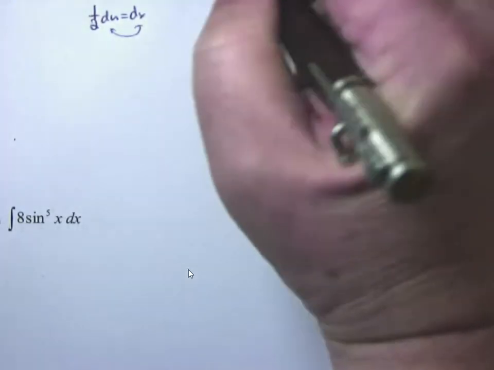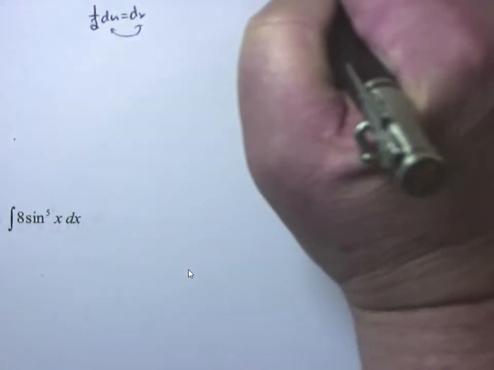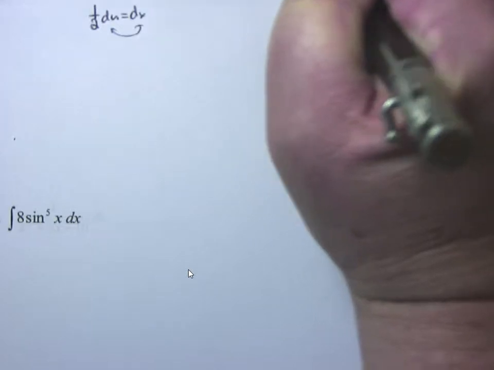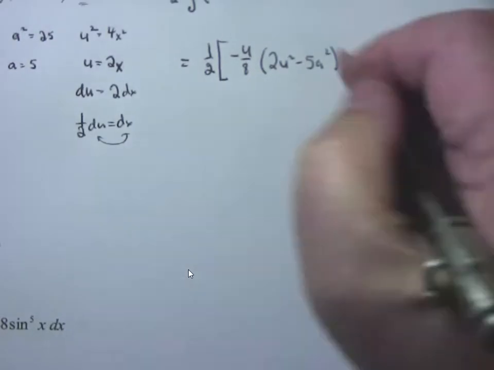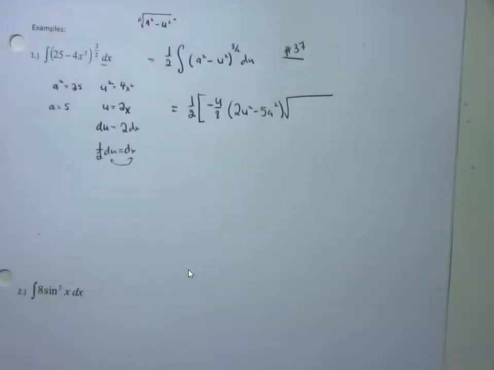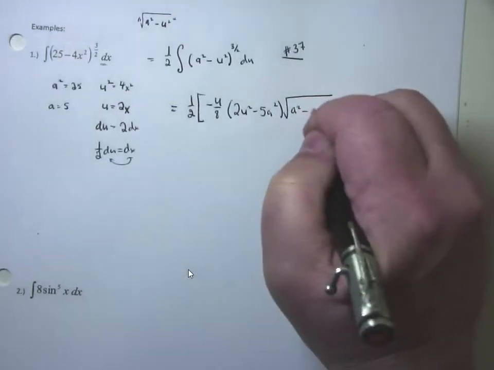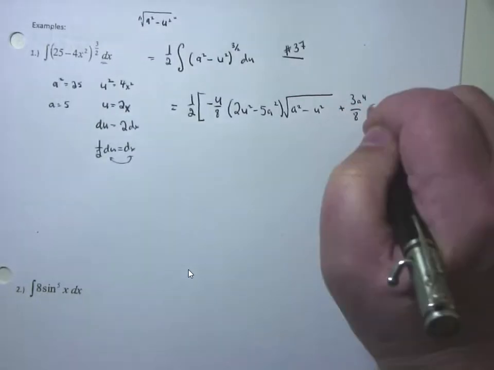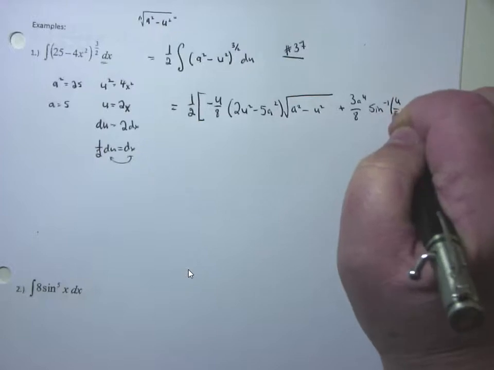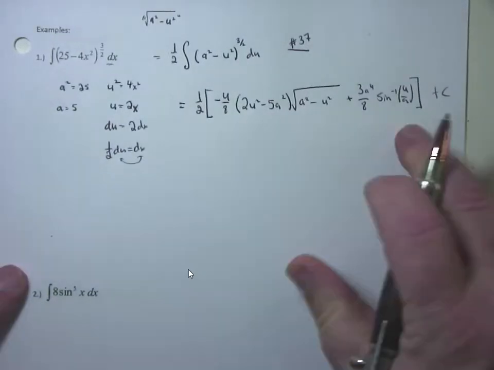So this comes into negative u over 8, parentheses, 2u squared minus 5a squared, times the square root of a squared minus u squared, plus 3a to the 4th over 8 sine inverse of u over a. All I'm doing right now is literally copying it off the formula sheet. I close the bracket off because of that 1/2, and then one big old plus c. So this is literally formula number 37.